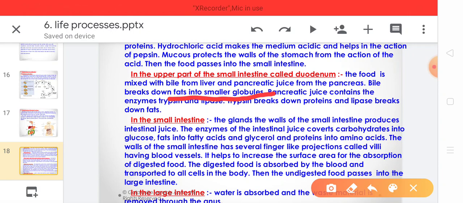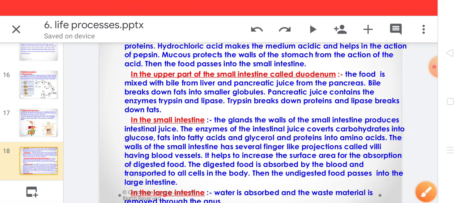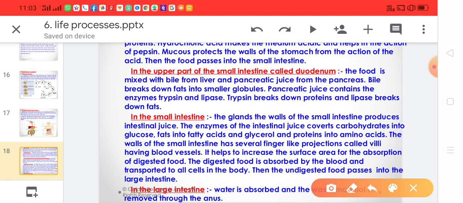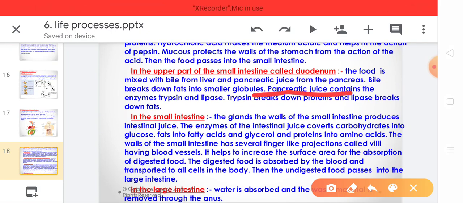Emulsification is meant to increase the surface area of the fat molecule so that the enzymes released from the pancreas in the pancreatic juice act on the smaller fat globules and help in digestion of the fat.